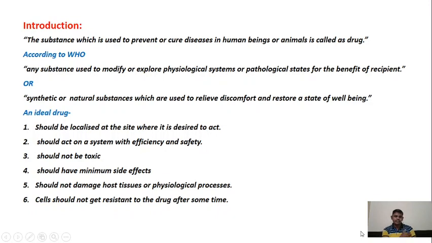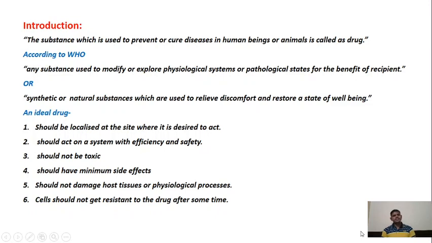It should not affect the hands, the stomach, or other parts of the body. If you are having discomfort in your leg, the drug should be localized to the leg only and should not affect any other part. This is how an ideal drug should be localized at the site where it is desired to act.